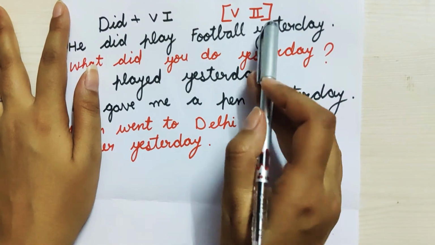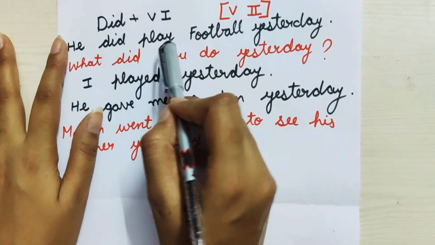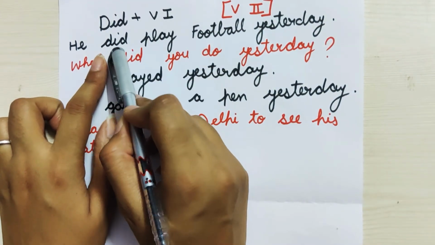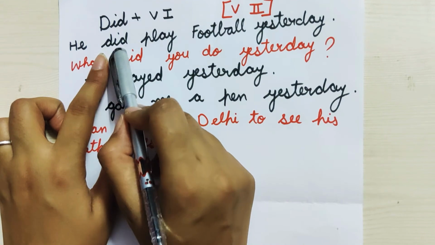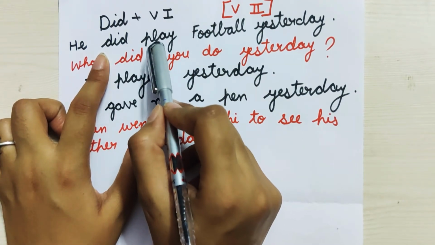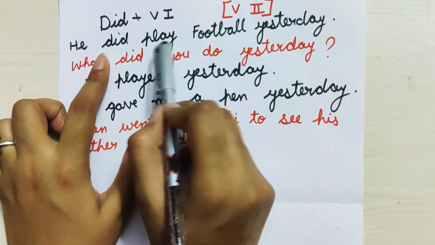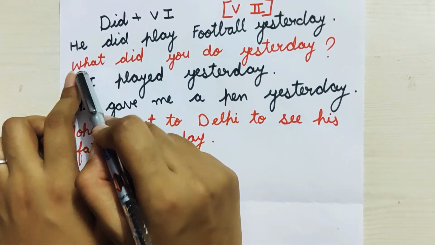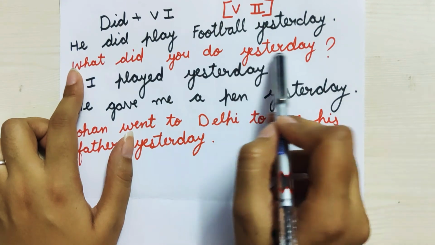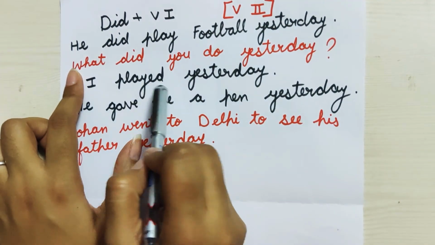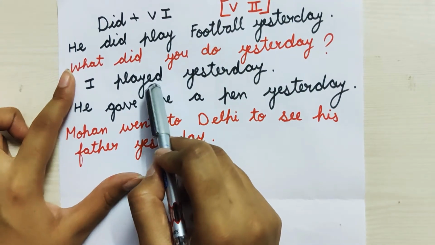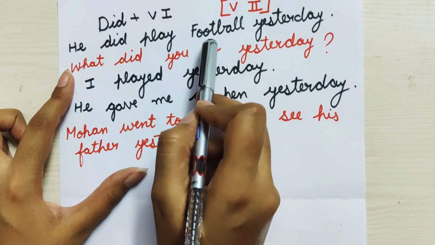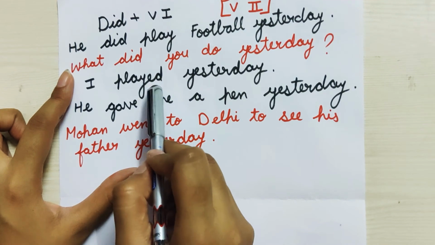For example, he did play football yesterday. Now you can see here I'm using did, helping verb. My helping verb is did, so I'm using verb first here, play. Did plus verb first. What did you do yesterday? I played. I'm giving the answer here. I played yesterday. Did, do, played, second form.